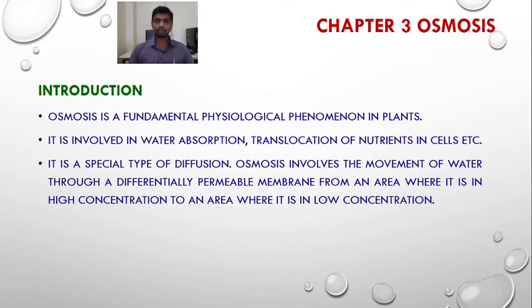This movement takes place from the region of its high concentration to the region of its low concentration. Means the water concentration is important. The water has to move from high water concentration to the area of low water concentration.